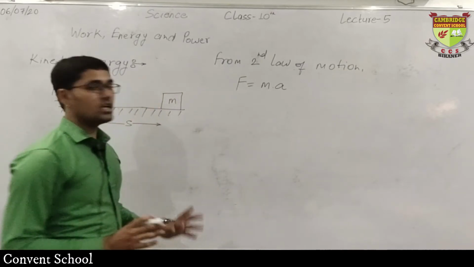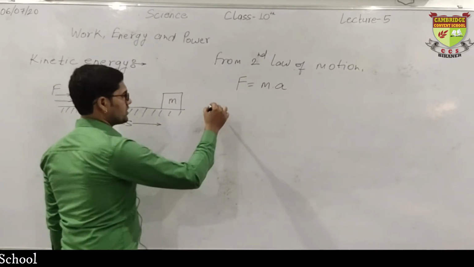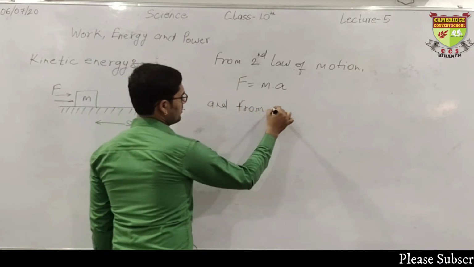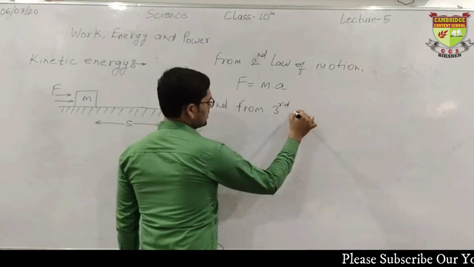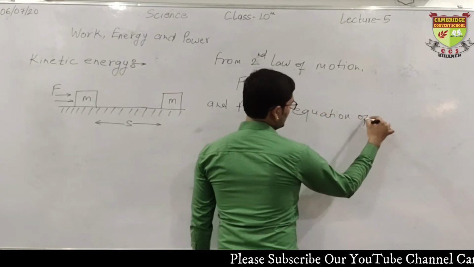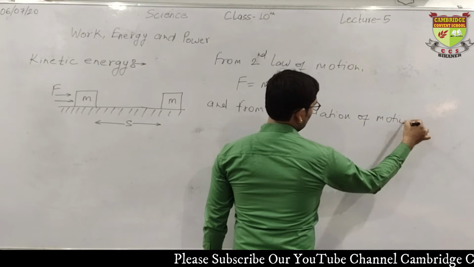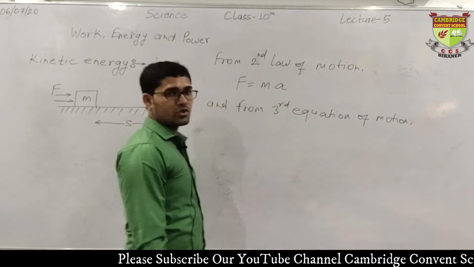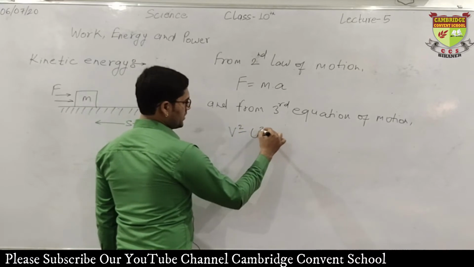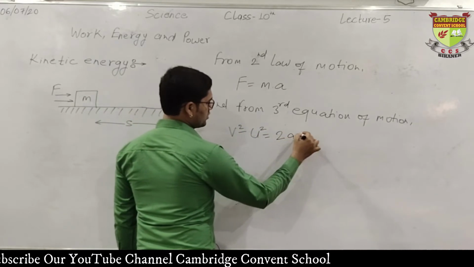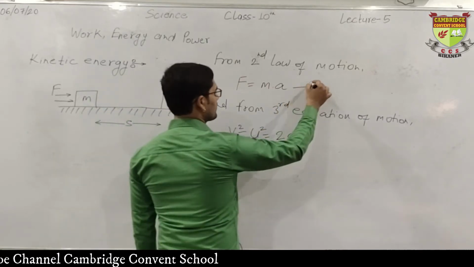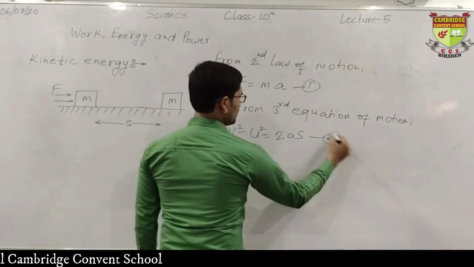So we are using the third equation of motion. What was the third equation of motion? It was v square minus u square equal to 2as. Fine. Take this equation as number 1 and this as equation number 2.